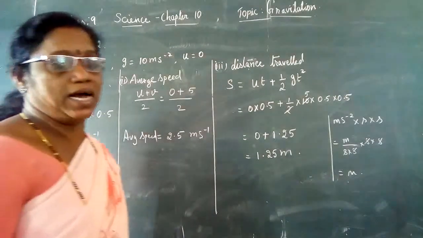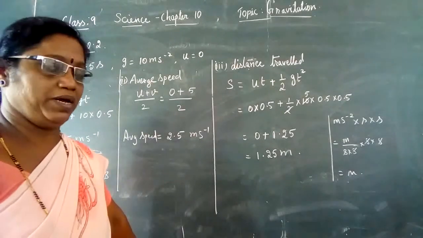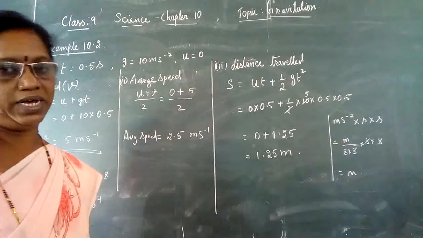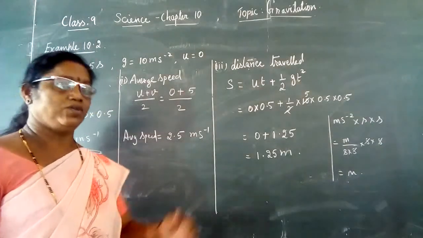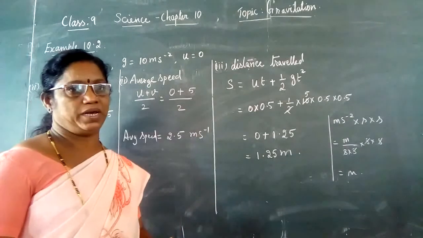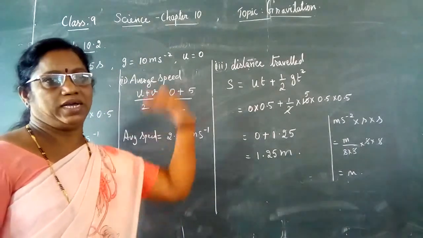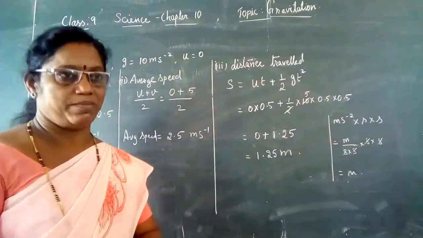Next, it is asked what is the average speed. Average speed means from the initial to the final, its speed keeps on changing because the velocity is changing. So overall, what is the average speed? To calculate the average speed, you have to add the initial velocity and the final velocity, and divide it by 2.